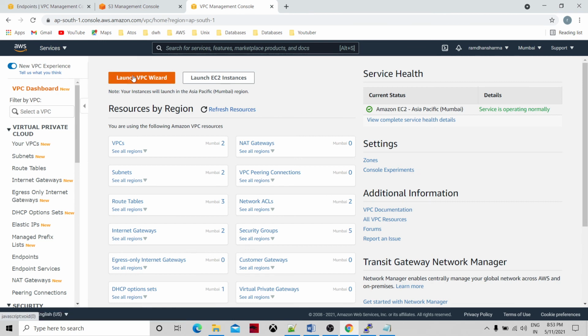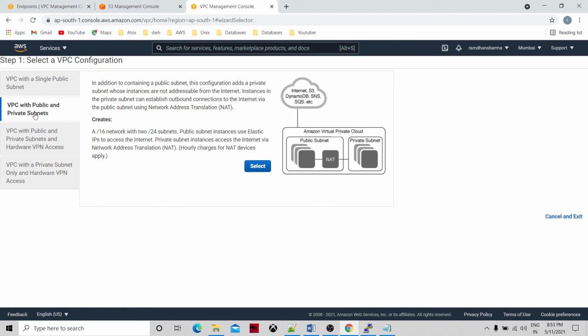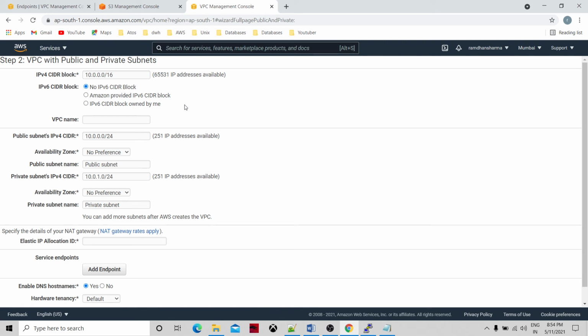We have the dashboard. Okay, launch VPC wizard. I said there are four options, so we can select the second one: VPC with public and private subnets. You can select creating it. It will ask for the VPC name and then the public subnet address.